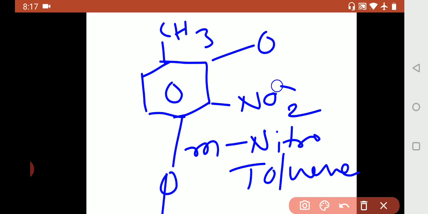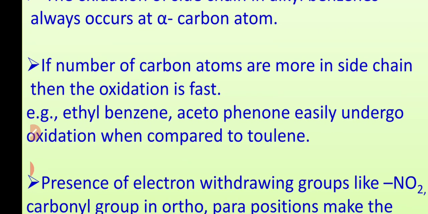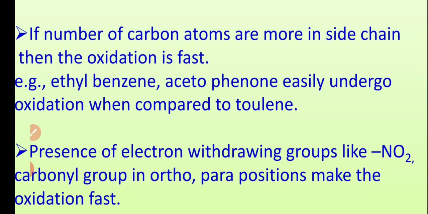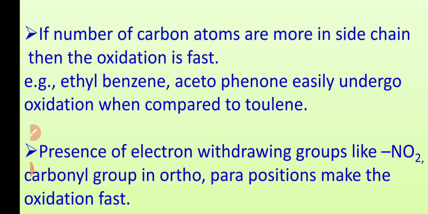So this point does not concern meta. So this is the observation that we have to make. Three observations. One, oxidation occurs at alpha carbon only, and as number of atoms are more in the side chain, oxidation is fast, and electron withdrawing groups in para or ortho positions will increase the rate of oxidation.